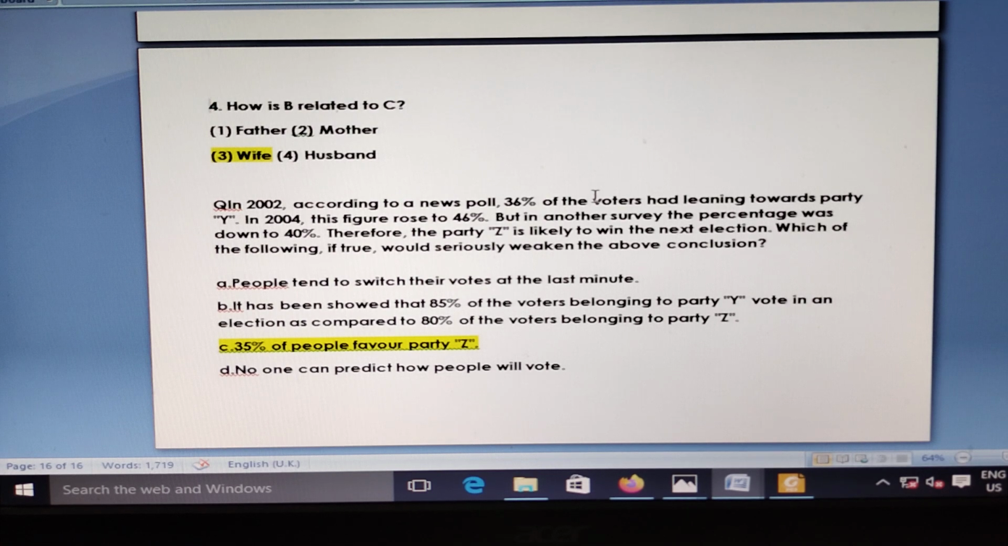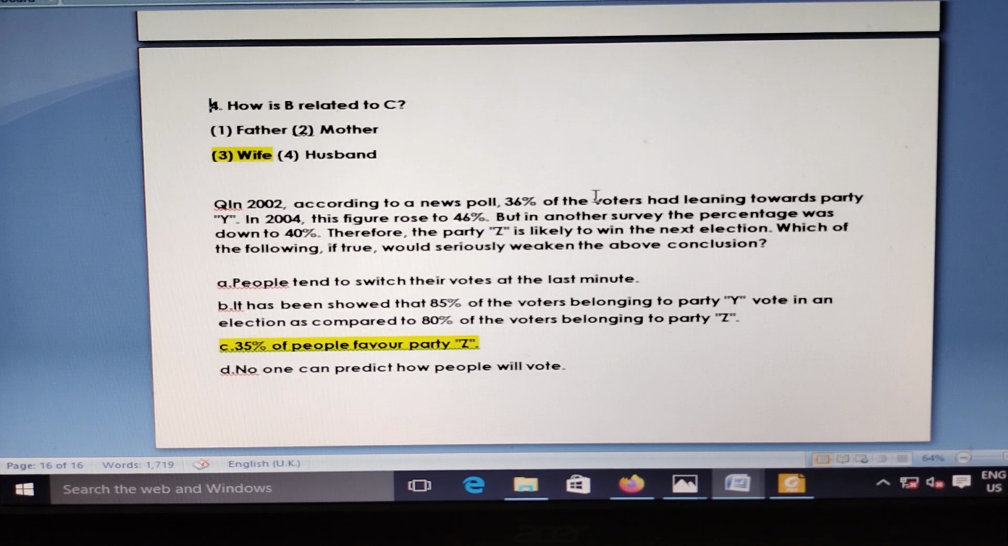The conclusion drawn in the passage talks about party Z being likely to win the election. Obviously, if you know that only 35% of people favor party Z, as stated in option C, party Y would be expected to win the election, as the estimates for how many people support party Y vary from 40% at worst to 46% at best. Even in the worst case scenario for party Y, party Z would not be likely to win the next election. Option C seriously weakens the conclusion.